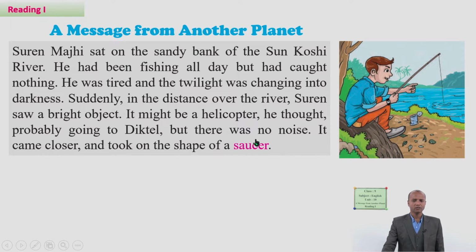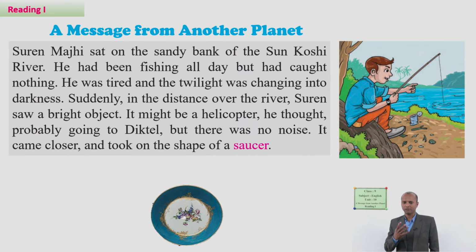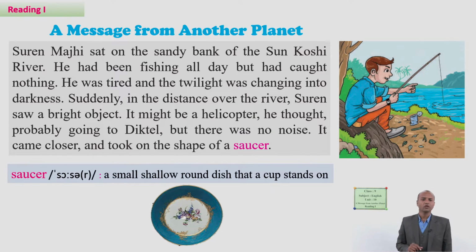So let's discuss first this word. Okay, what is it? Saucer. So now this is an example of a saucer. Can you guess the meaning? Definitely, it is a small, shallow, round dish that a cup stands on. Okay, I think the idea of a saucer is clear to you.